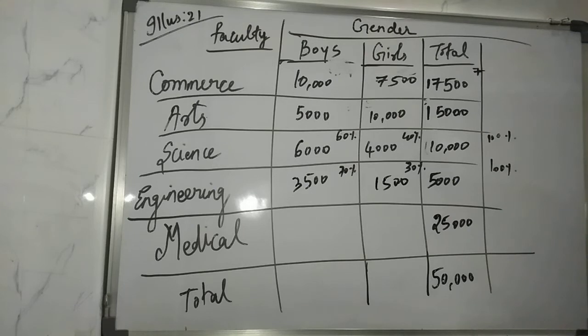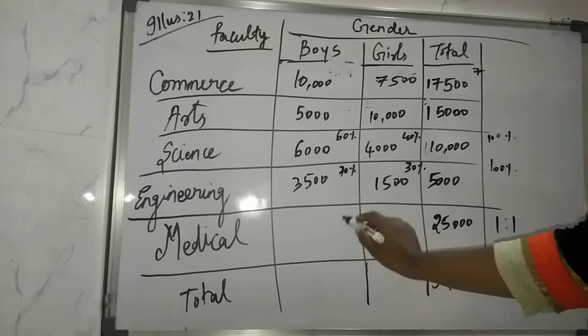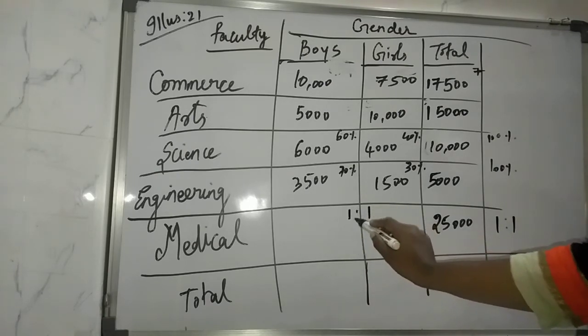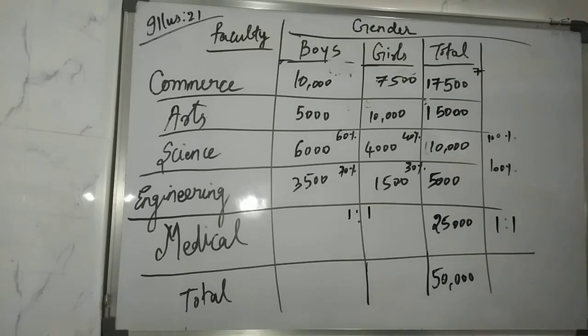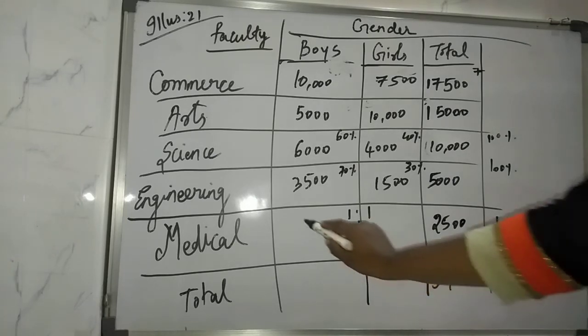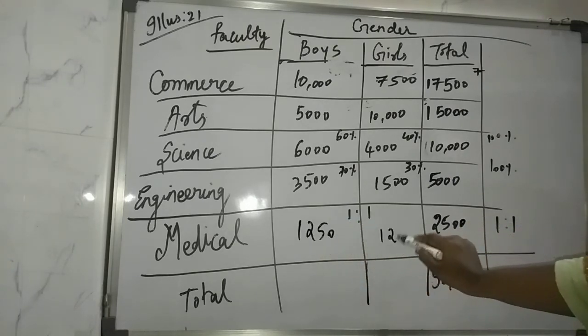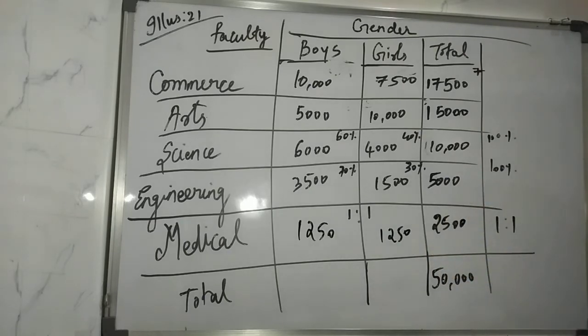Then medical. Respectively in medical faculty, boys and girls are in equal numbers. So in medical faculty, boys and girls are equal. That is a 1:1 ratio over here. So if this is 1, this is also 1. So 1:1 ratio. So 25,000. So divide. No, I've written it wrong. This is not 25,000. This is 2,500. Clear? Because 5% of medical faculty, right? 5 5s are 25. I have written it wrong, so that is why. So half of 2,500 would be 1,250. Clear with this? Just take the half of 2,500.